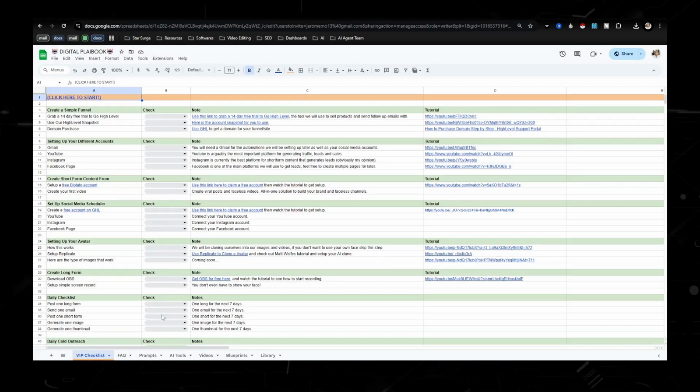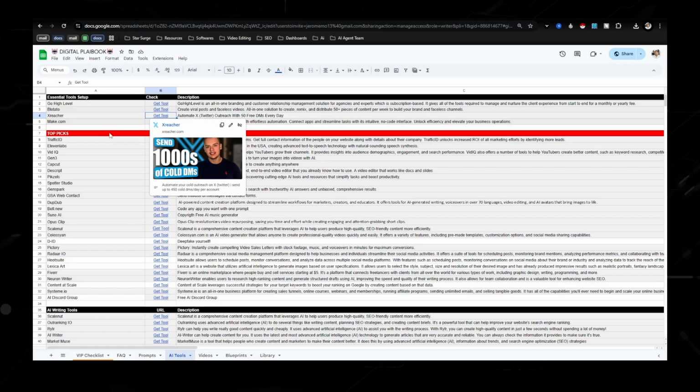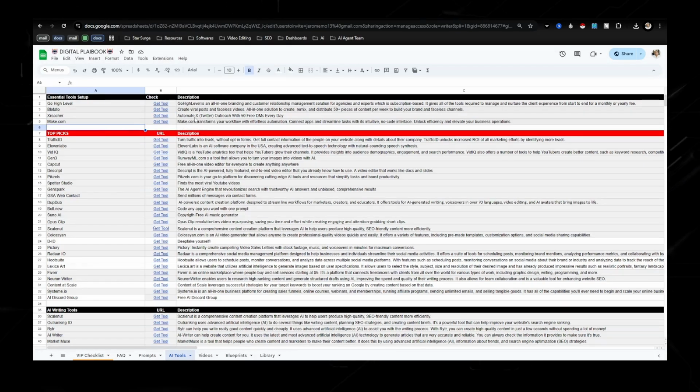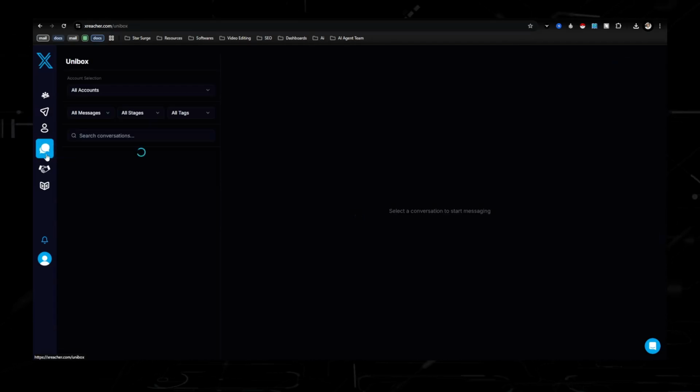Once you get the digital playbook, the first thing that you should do is go to AI tools and then click right here to get this tool called X Reacher. Like it says right here, it allows you to automate your X or Twitter outreach with 50 free DMs every day. Now, going in here, this is what X Reacher will look like. Right now, I'm on one of the free accounts, which just allows you to send 50 DMs a day. Now, we go in here, this is the Unibox.